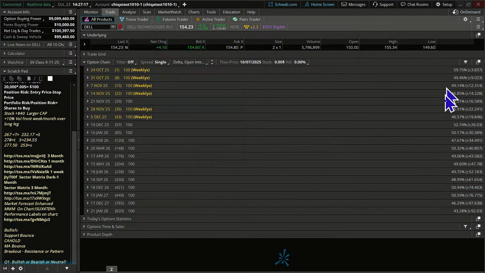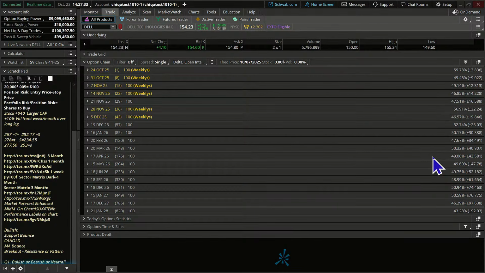Now, how about the implied volatility? It's a little bit higher. It's above 35%, so it kind of falls into a high category, but not super high. But it kind of gives you the idea that maybe you just wouldn't want to necessarily do some long options unless you were feeling really comfortable about the move.